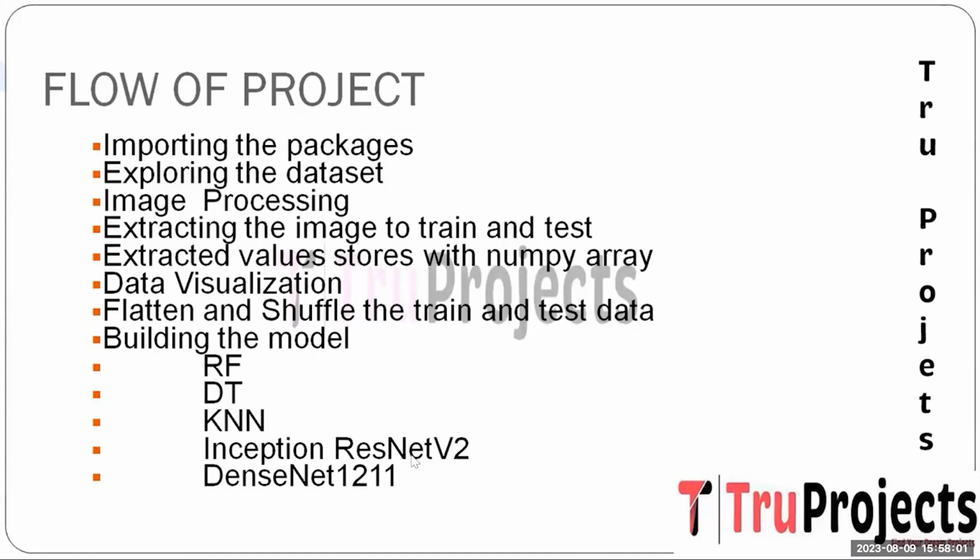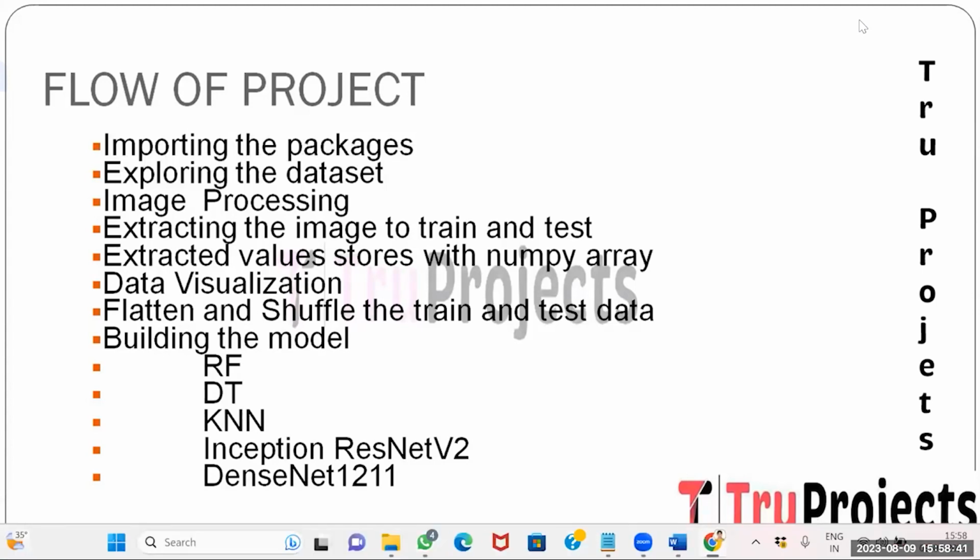And the next one is Inception ResNet V2. It is a state-of-the-art deep learning architecture tailored for image classification tasks. In the context of malware classification, this architecture integrates design elements enabling it to capture both low-level and high-level features in the images. And the next one is DenseNet 121. It is another deep learning architecture well known for its efficiency in image classification. Its densely connected layers enable it to efficiently capture the feature hierarchy within the images, and the architecture's connectivity pattern facilitates the reuse of features across the layers, potentially leading to improved accuracy.